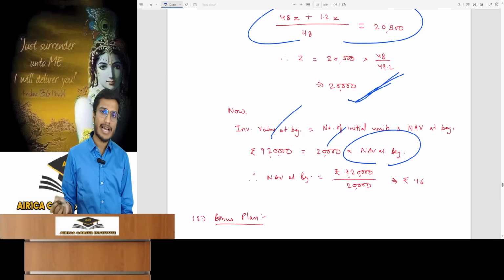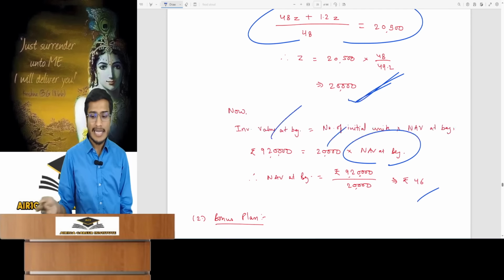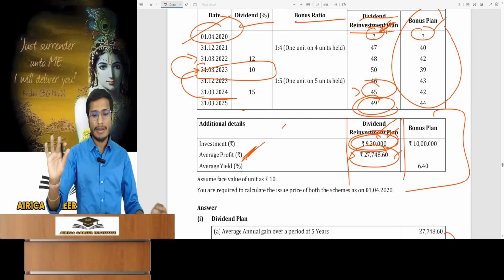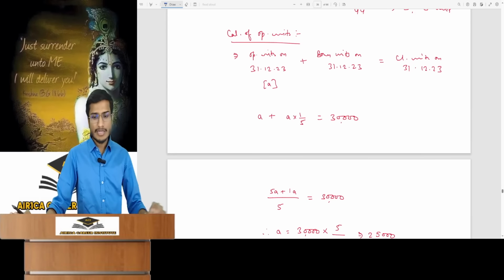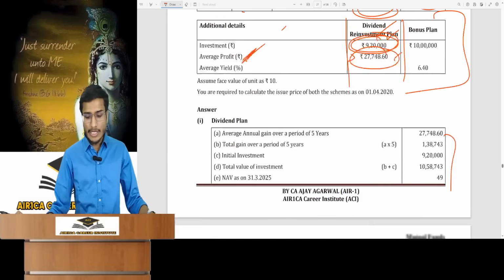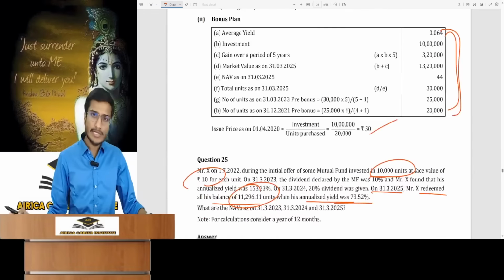Calculate the NAV at the beginning as the issue price was asked. It will be solved in the same way for bonus plan case. I taught you this in class. This was the specific question I asked you. I've revised it. There shouldn't be any problem. Everything is normal.